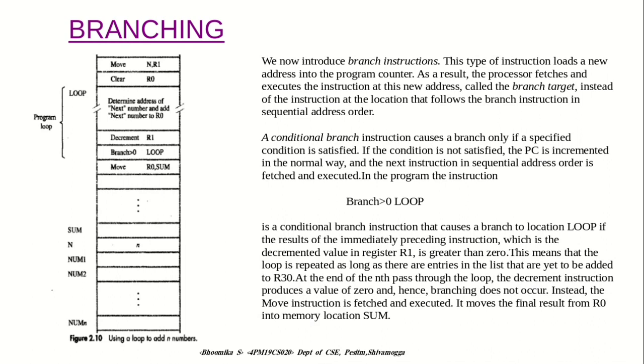This means that the loop is repeated as long as there are entries in the list that are yet to be added to R0. At the end of the nth pass through the loop, the decrement instruction produces a value of 0 and hence branching does not occur. Instead, the move instruction is fetched and executed. It moves the final result from R0 into the memory location sum.